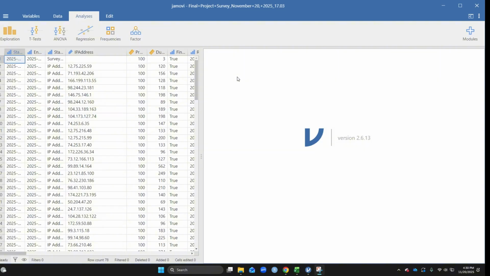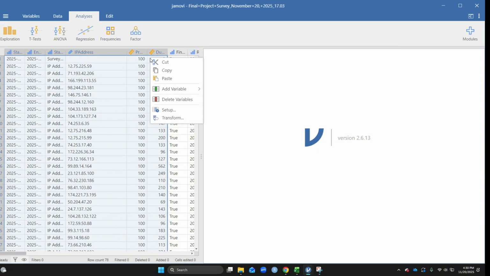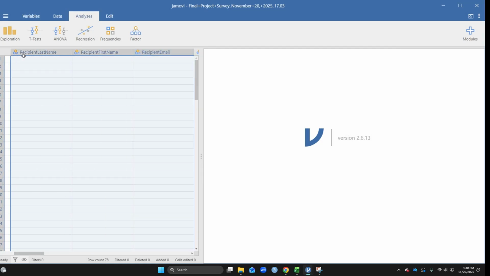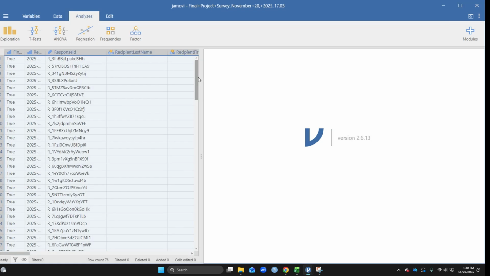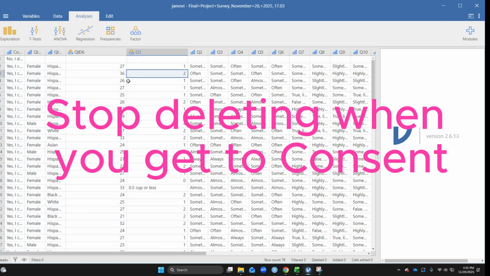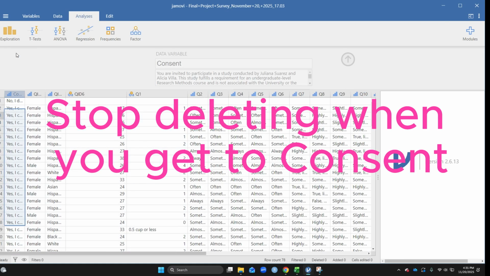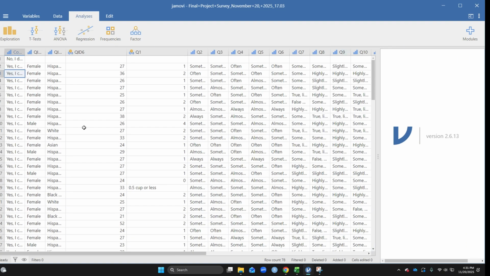Alright, so once you have this open, you just want to clean the metadata. So you're going to delete the things that we're not analyzing. Okay, so you want to start deleting when you get to the consent right here. You want to scroll through and make sure everyone consented. So this person didn't and they were booted, so let's delete them. All I'm doing is I'm clicking the row. I'm right clicking and delete row.